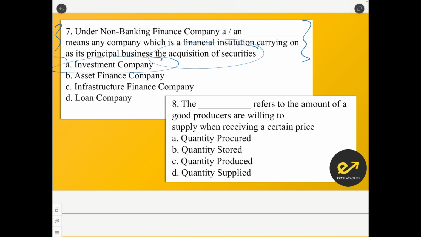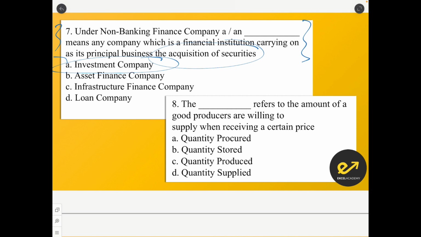There are some 11 types of NBFCs which are discussed in the syllabus. It is in chapter number 4, financial sector. So we need to know all the 11 types of NBFCs. NBFC, which is engaged in purchasing shares of other companies, falls under the investment company.